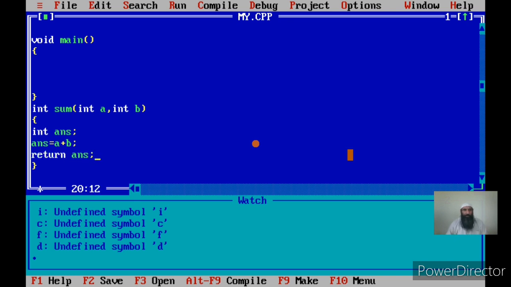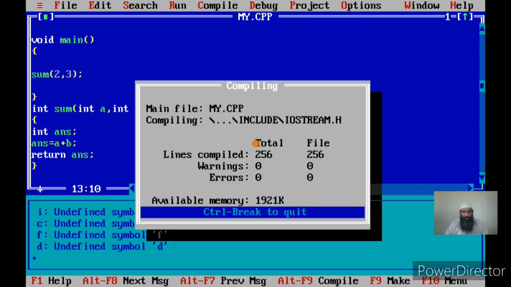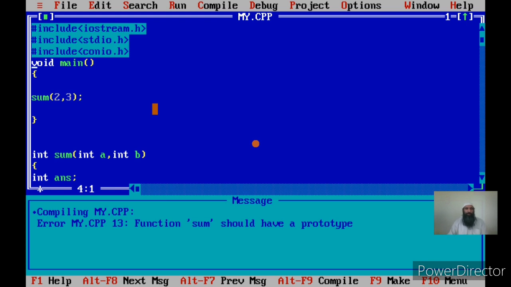Okay, now suppose main is calling the sum function, okay, and it is passing two arguments, suppose 2 comma 3 to the sum function. Let us see what will happen in this case. Let me compile and see what the compiler says. Now we got an error that the function sum should have a prototype. Why did we get this error? Why did the compiler report an error? As I told you, the execution always begins from the main, but the compiler compiles the program from top to bottom.